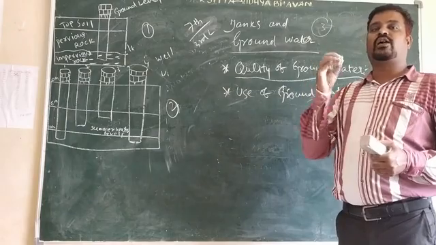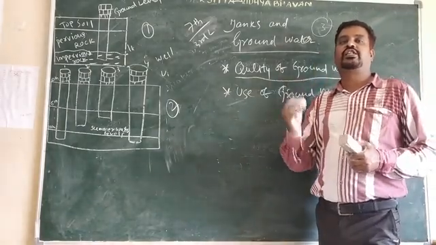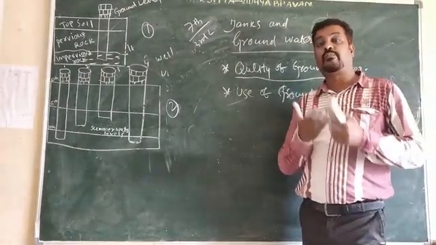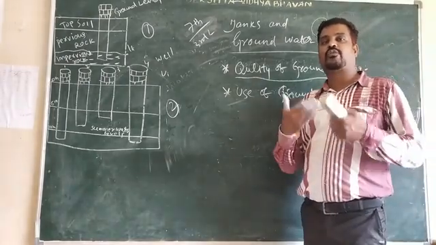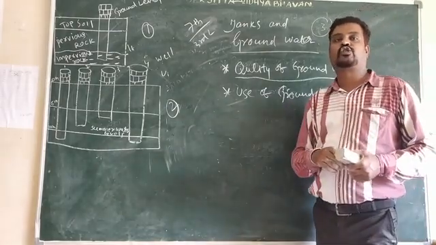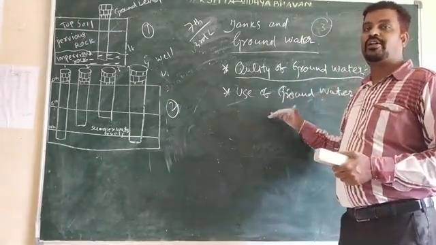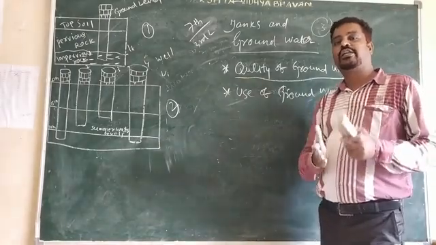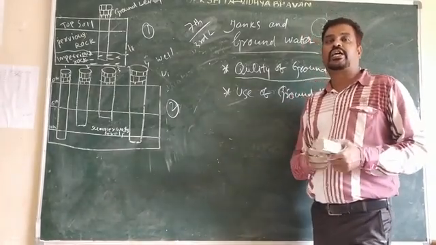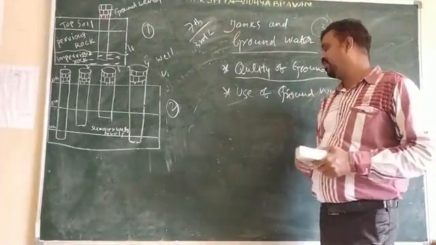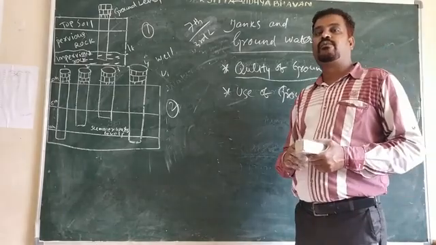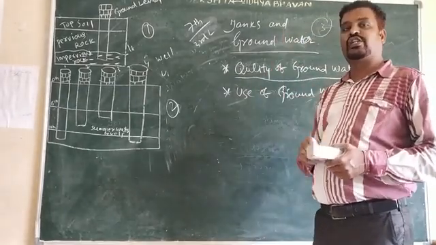Unless we use the groundwater as a common resource and in a proper manner, we cannot preserve the water for the future generation. The water is a common resource. That's why we have to use it in a proper way. Otherwise, the water cannot be preserved for the future generation.